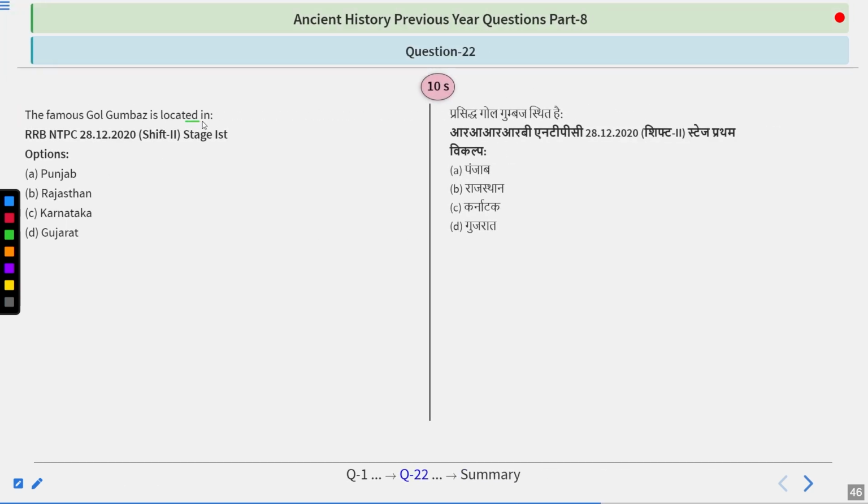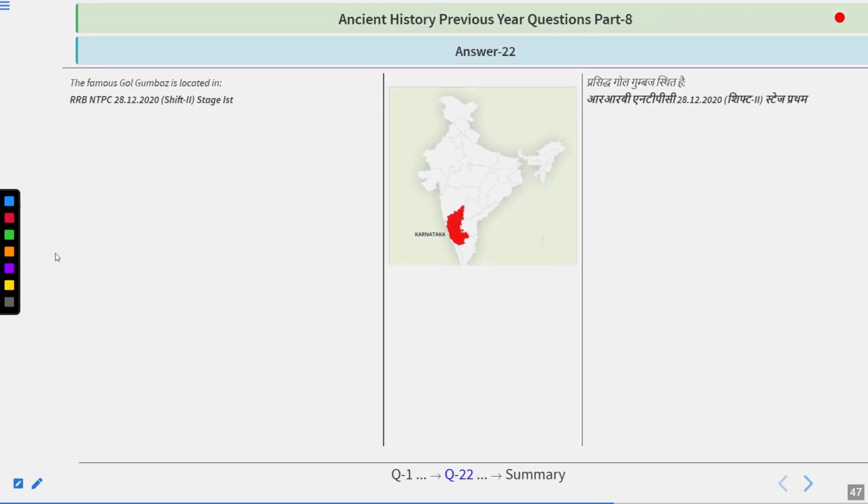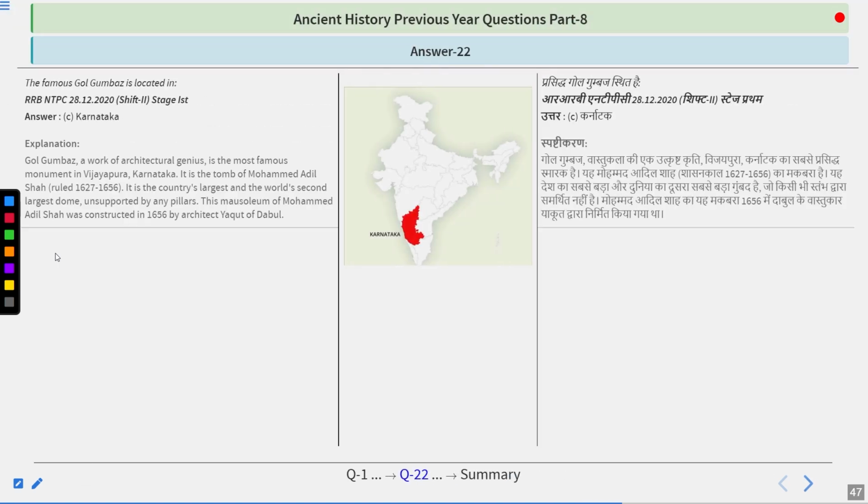The famous Gol Gumbaj is located in. Options are Punjab, Rajasthan, Karnataka, or Gujarat. So try to answer. And you got this one right. The answer is Karnataka. It is a very simple question.